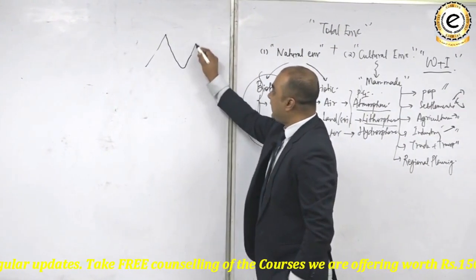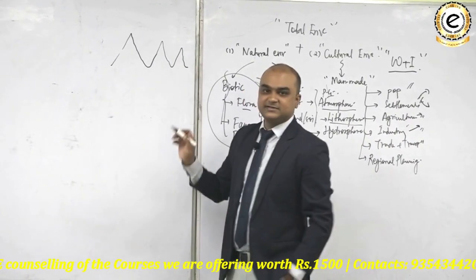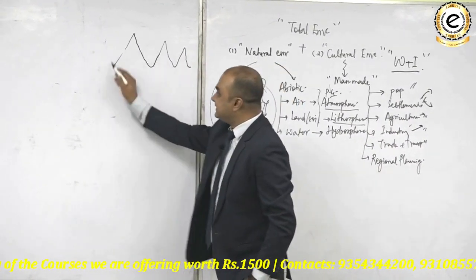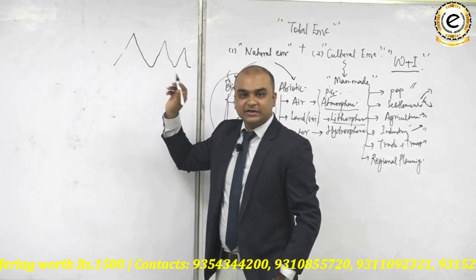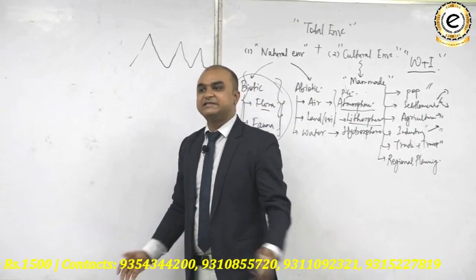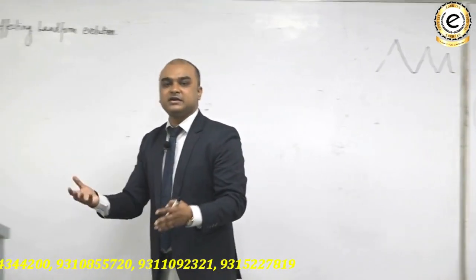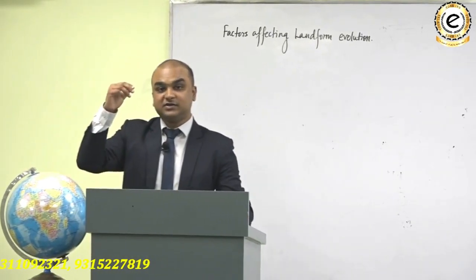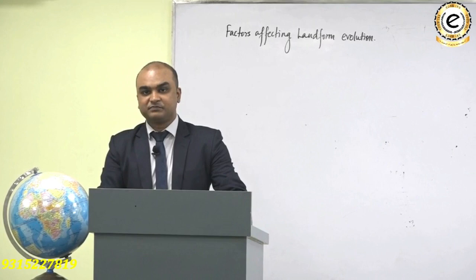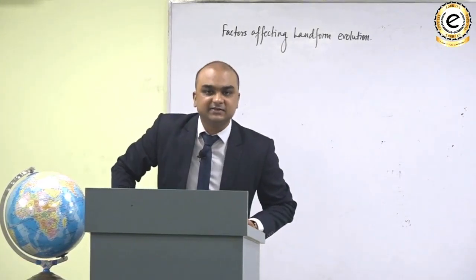And suppose I have parallel mountain ranges and parallel valleys, then I would say that this is an entire landscape. So what is a landscape? A landscape is a collection of one or more than one kind of landforms. Like the Mount Everest is a landform, but the entire Himalayan region is the Himalayan landscape.